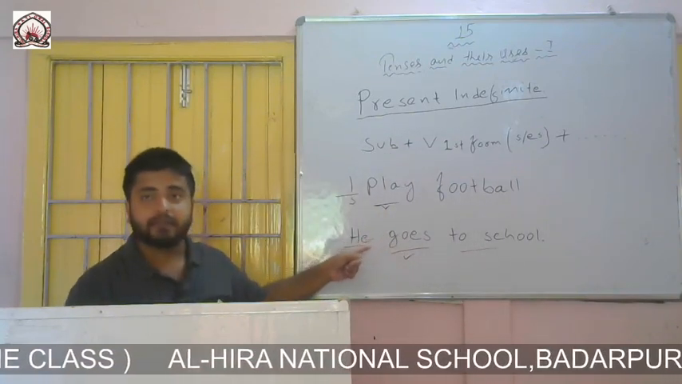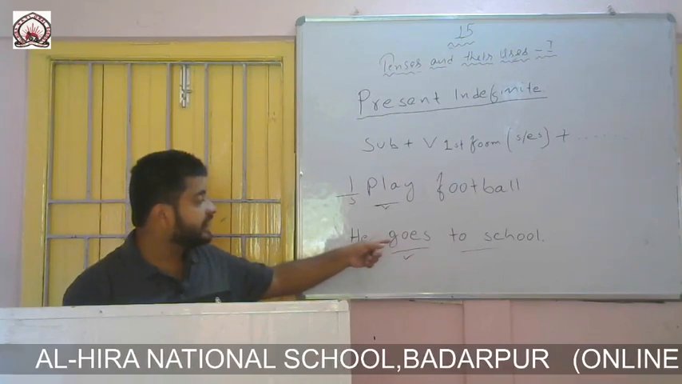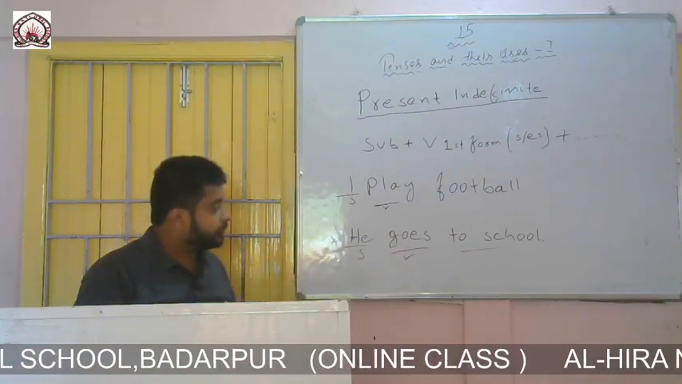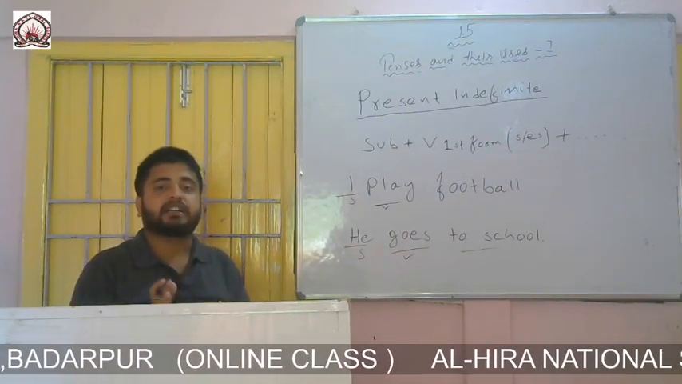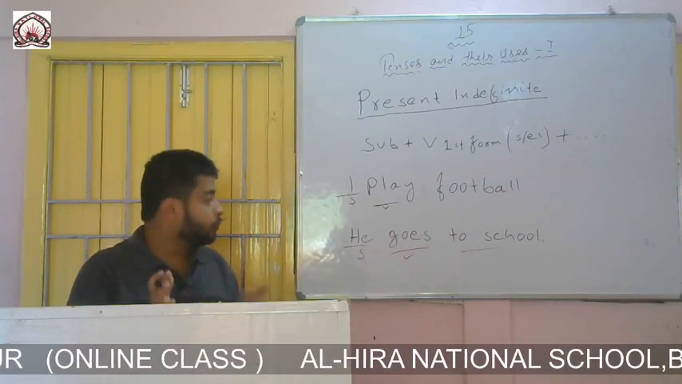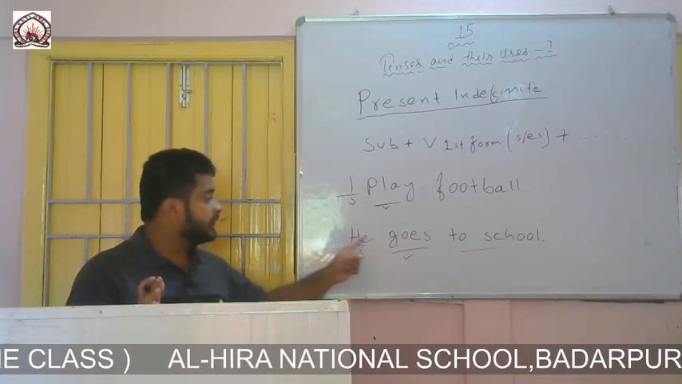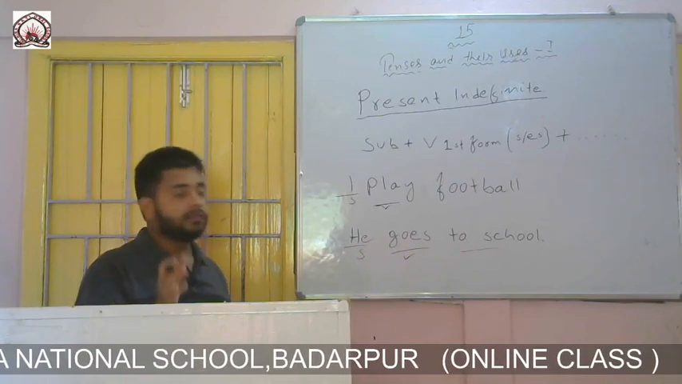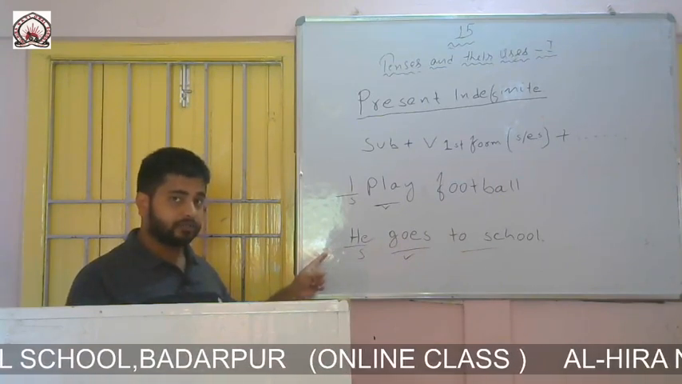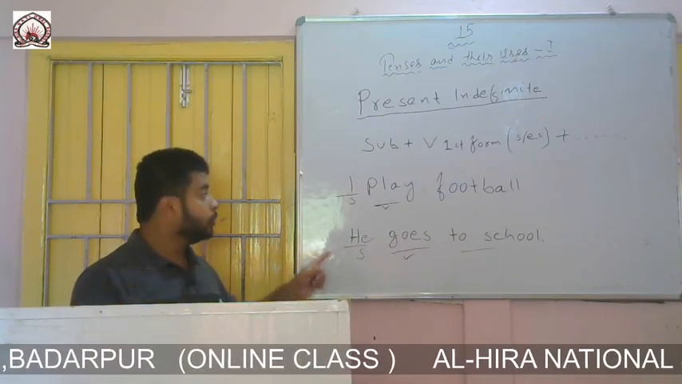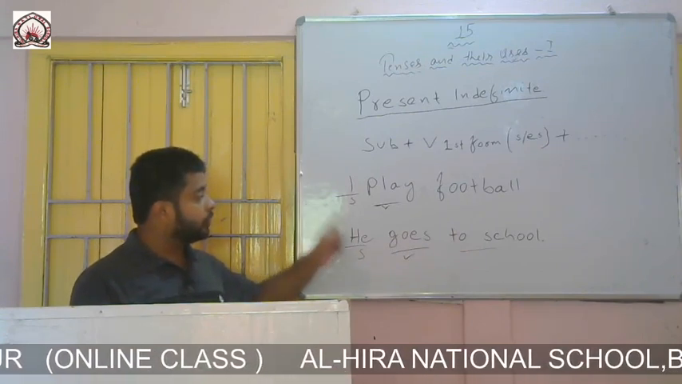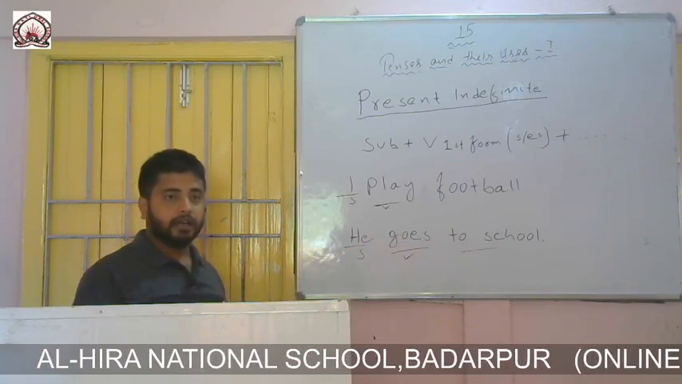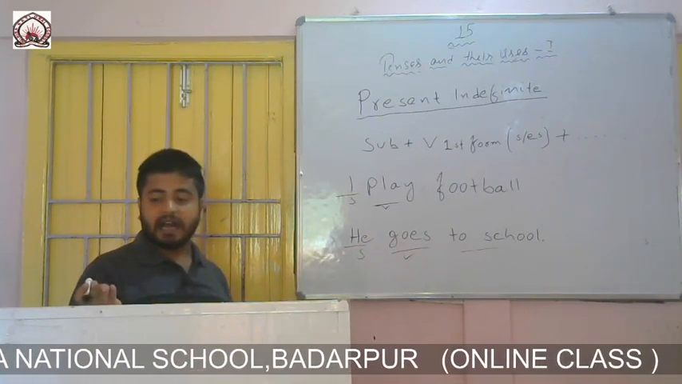Here why I have written es with go? So we should understand this. If we find our subject as third person singular, we should always write s or es with the verb. We will write it only when the third person is singular. With the rest of the others, we will not use s or es. Only with third person singular. And we know what is third person singular.